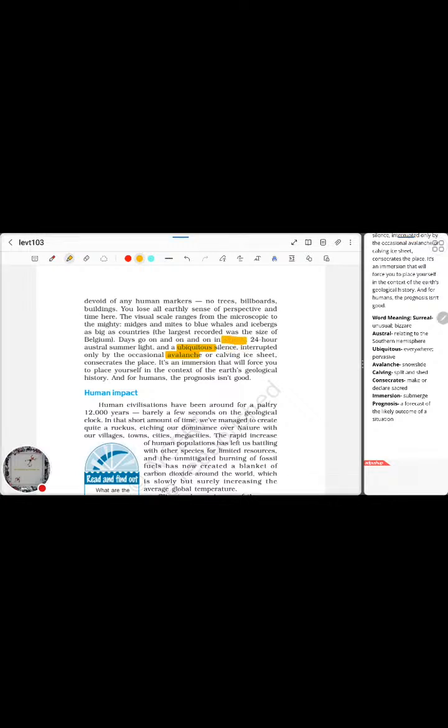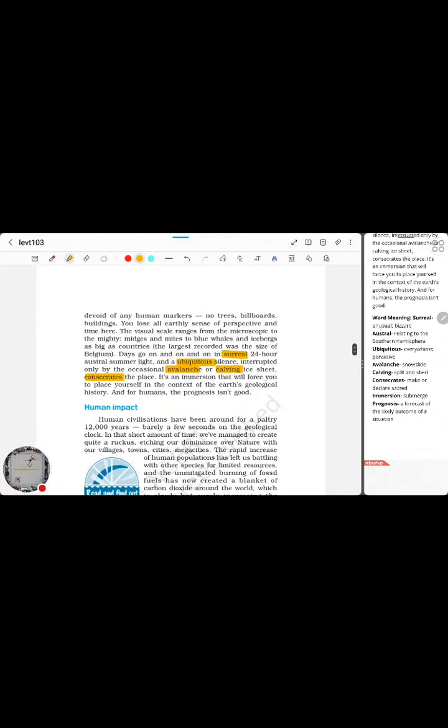Surreal is one critical word I can see over here. Consecrates the place, calving the ice sheet, immersion, okay, yeah, prognosis, and yeah.